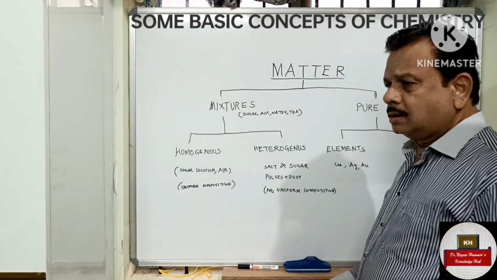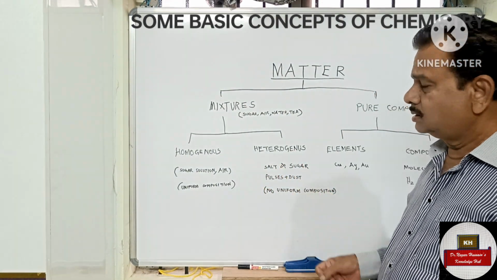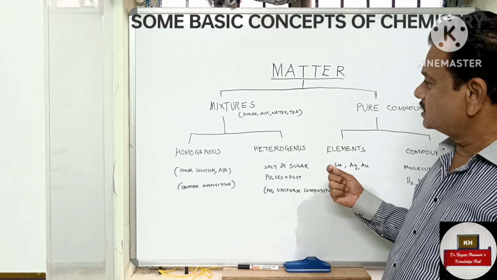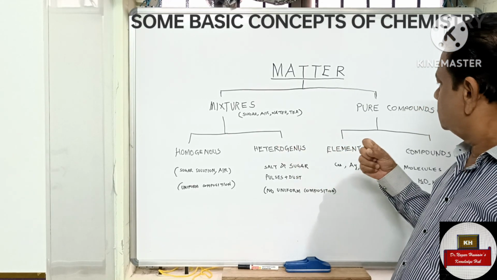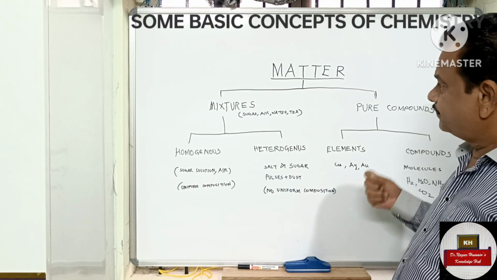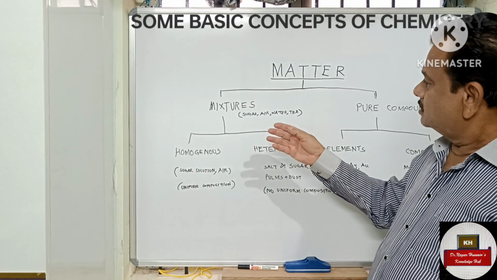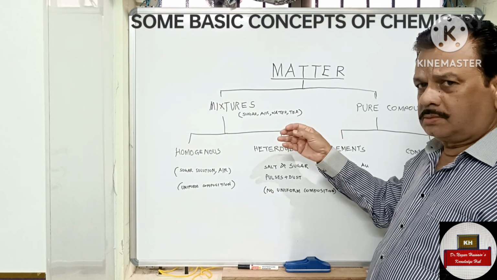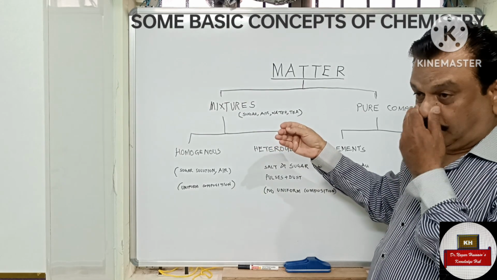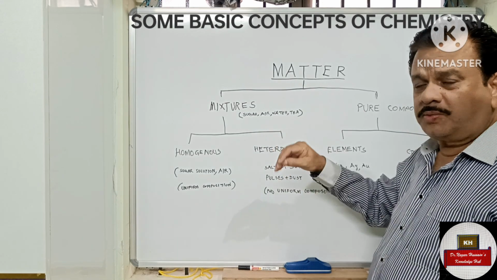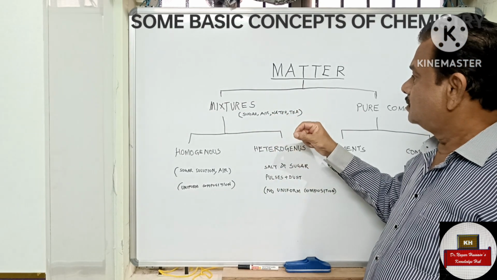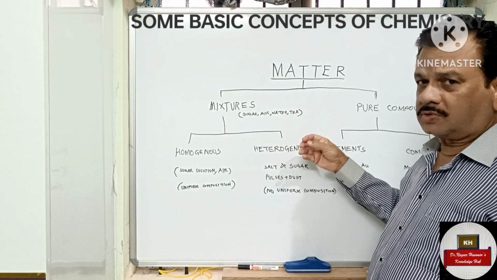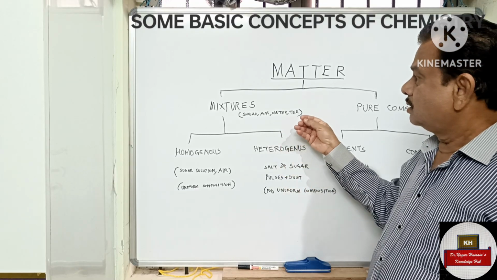Dear students, we have already discussed the matter. Now at the macro level, matter is classified as mixtures and pure compounds. Mixtures, you can say sugar, air, water, tea. Sugar, if you put it in water, will form a mixture. Air is already a mixture. Water is already a mixture, it contains a lot of salts in it. Tea, of course, you add milk, tea, etc.